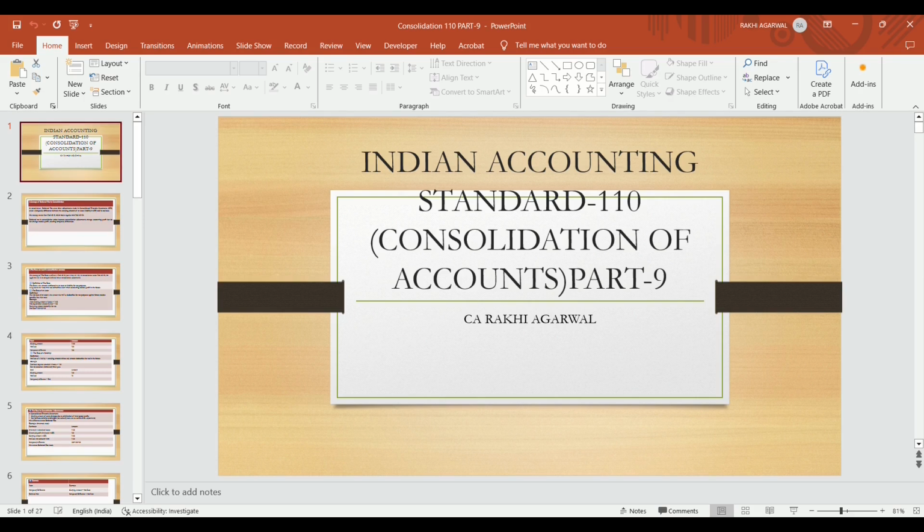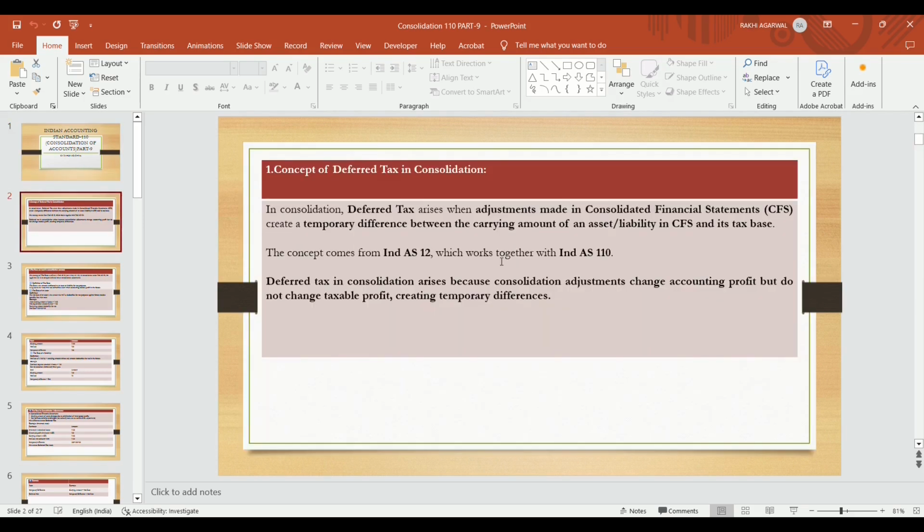So let's start our topic. Today's discussion is related to deferred taxation in consolidation. In consolidation, deferred tax arises when an adjustment made in the consolidated financial statement creates a temporary difference between the carrying amount of assets and liabilities in the CFS and its tax base.